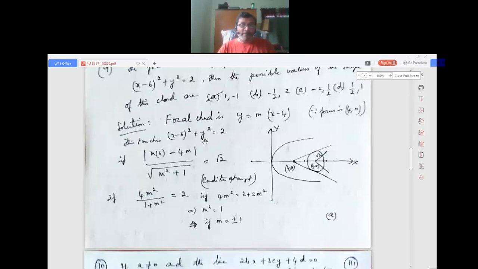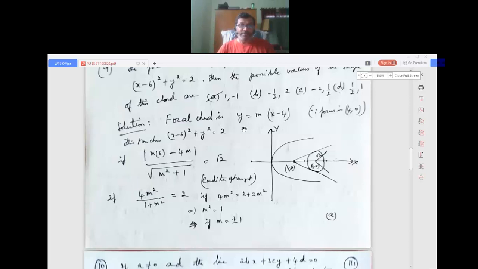This chord touches the circle, which means the condition of tangent: the length of the perpendicular from the center to the line y is equal to m into x minus 4 should be equal to the radius. The length of the perpendicular from the point x1, y1 to the line ax plus by plus c is magnitude of ax1 plus by1 plus c divided by square root of a squared plus b squared.